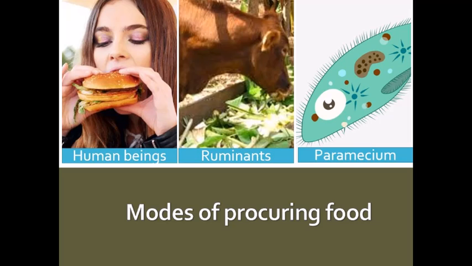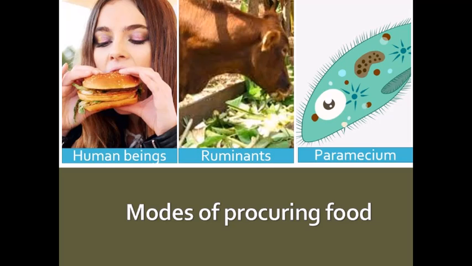Now next is modes of procuring food. The modes of procuring food into the body vary in different organisms, and each organism has some special structure on its body to procure food. For example, human beings procure food with the help of hands. We use hands to take food into the mouth.